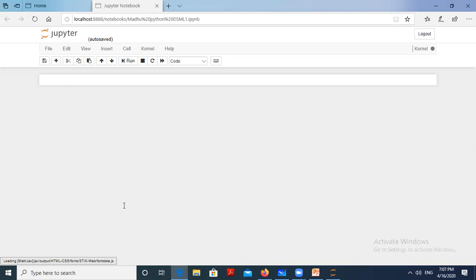Still the notepad is loading. Once it has loaded, we'll start discussing the while loop and for loop.